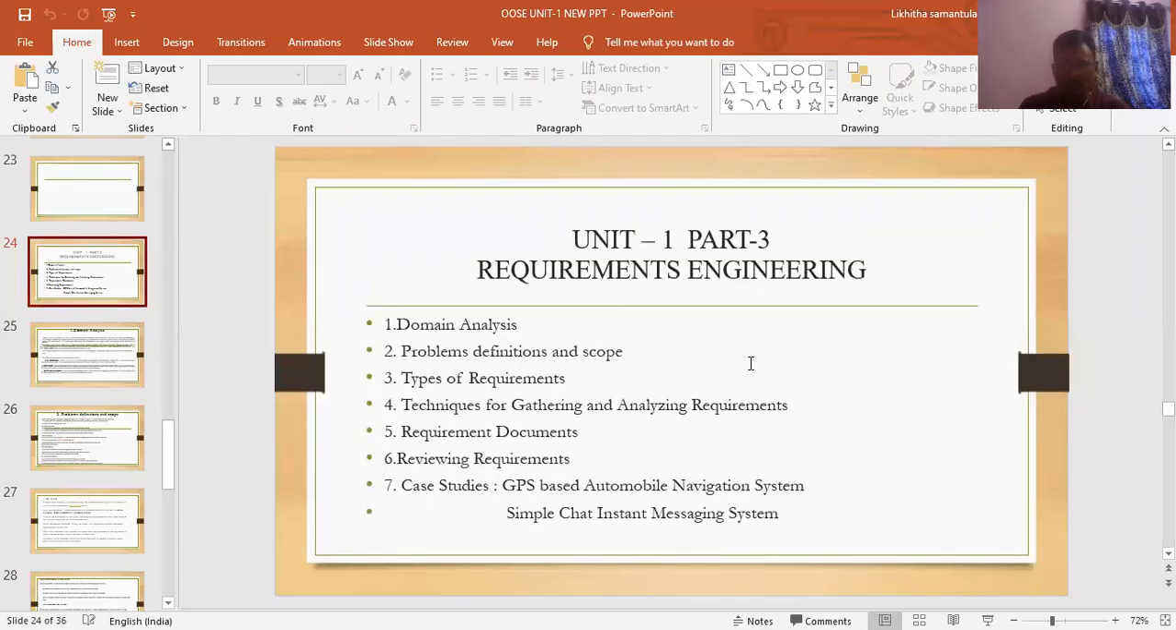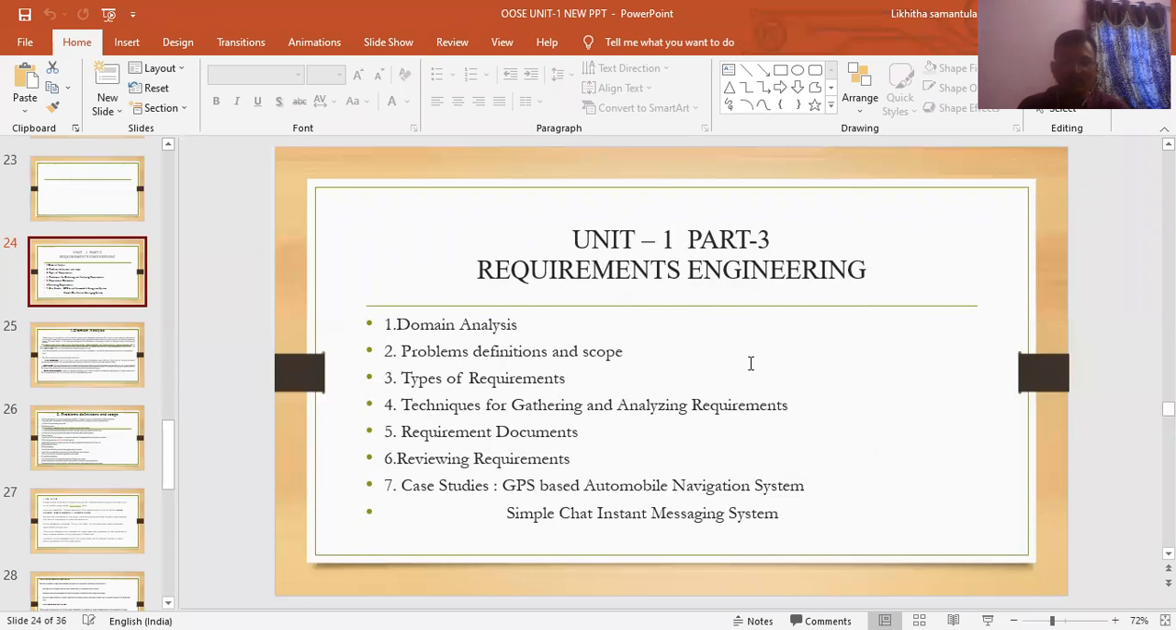Last class we discussed object-oriented software engineering, part 3. What is requirement engineering? Part 3, object-oriented software engineering.